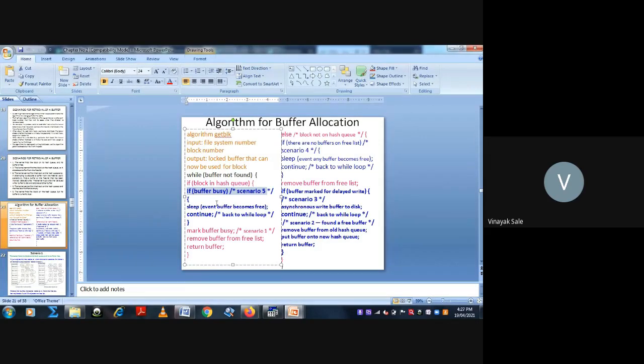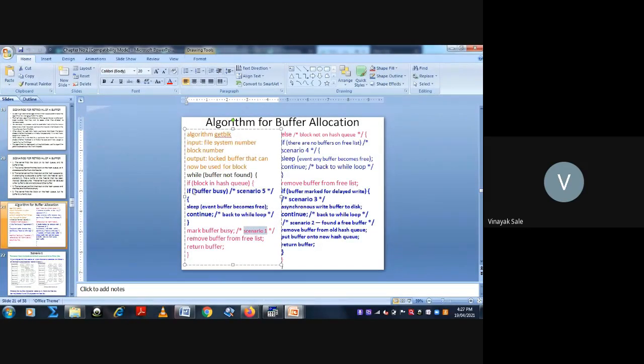So sleep the process until the buffer becomes free and go to the while loop again. Again, buffer not found, then check if it is on hash queue. Yes, it is on hash queue. Check if it is busy. No, it is not busy. Then mark buffer as busy. That is scenario first.